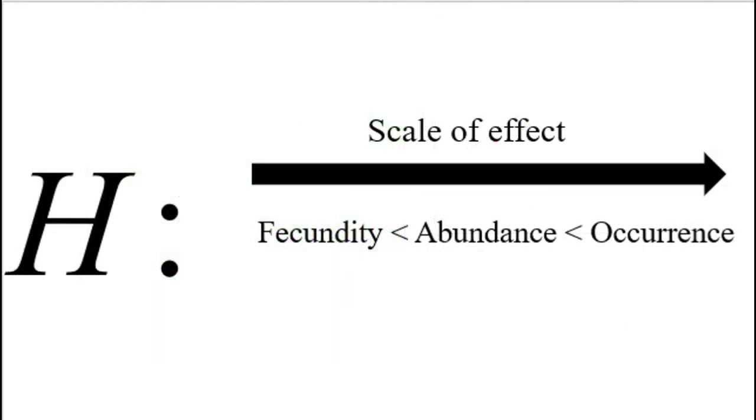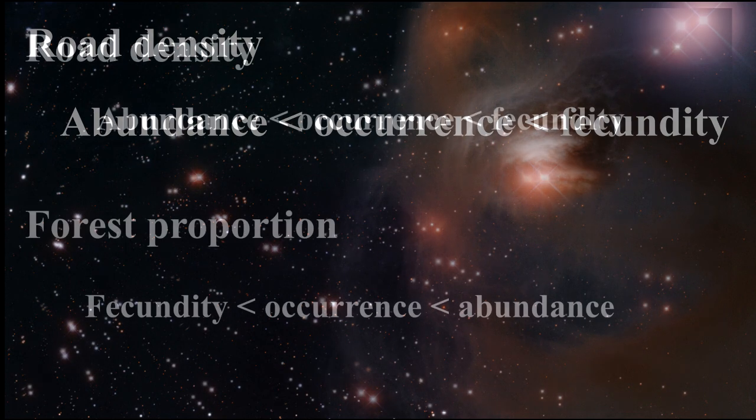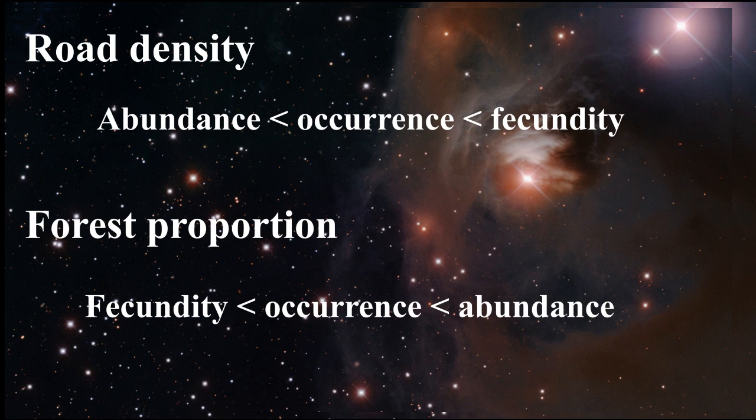Their hypothesis for the order of the scale of effect for each response variable was not supported, and the order of effect also differed for each landscape variable. For road density, the order of the scale of effect was abundance, occurrence, and fecundity, and for forest proportion, the order was fecundity, occurrence, and abundance.